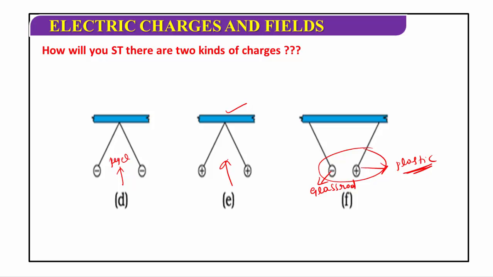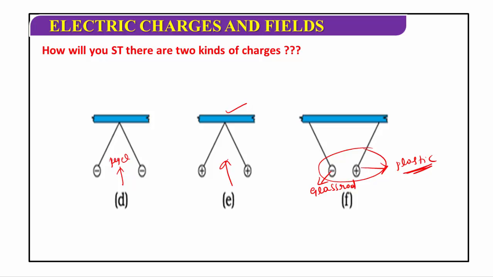Therefore, we can conclude that there are only two kinds of electric charges, one positive and another negative. Like charges repel each other and unlike charges attract each other.